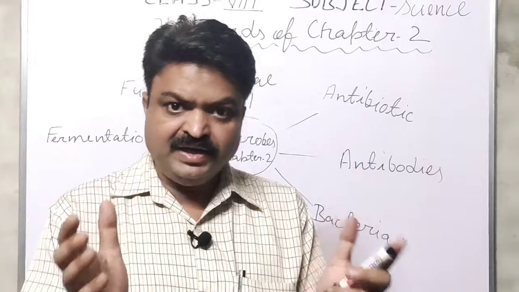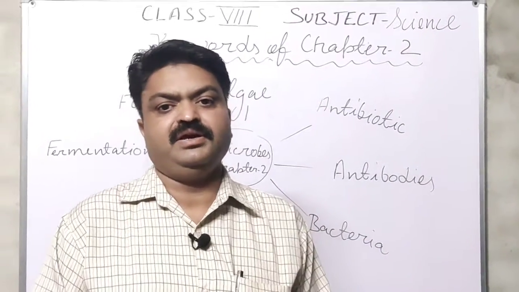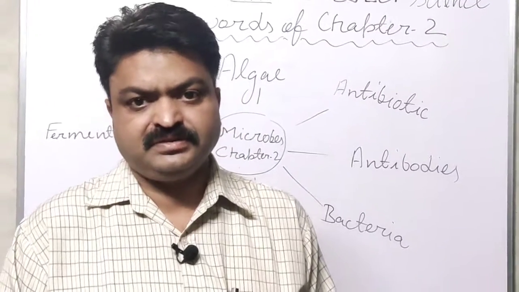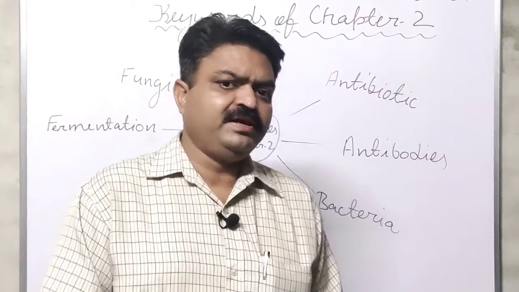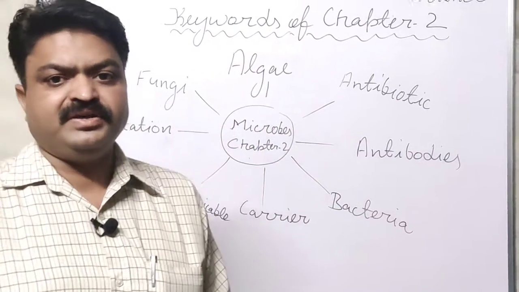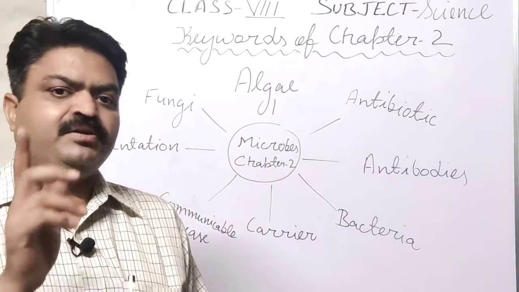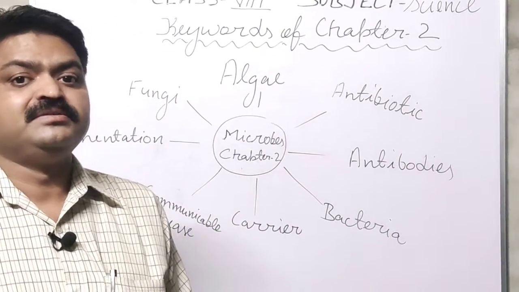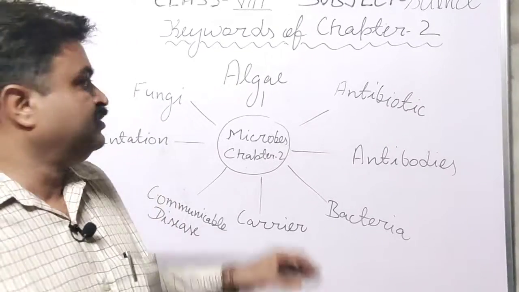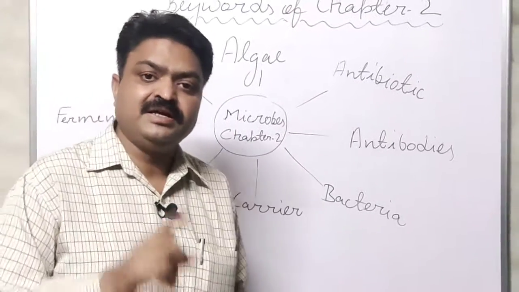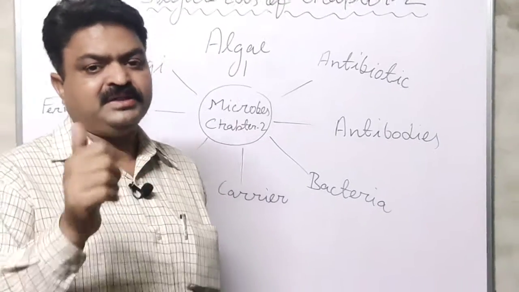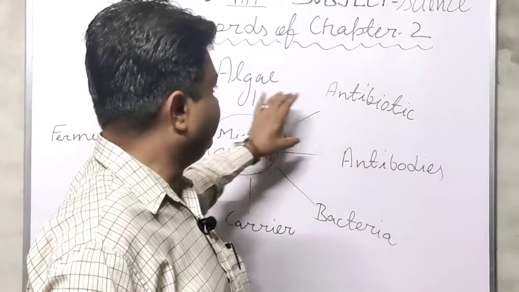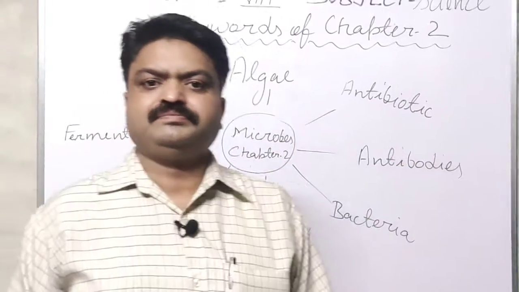They have a thallus-like body, and they can make their own food with the help of photosynthesis. The examples of algae given in your book are Chlamydomonas and Spirogyra. Chlamydomonas is a single-celled algae.